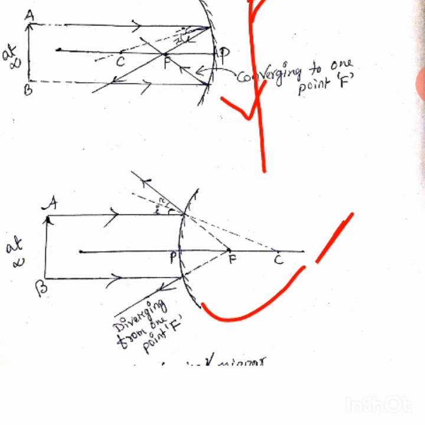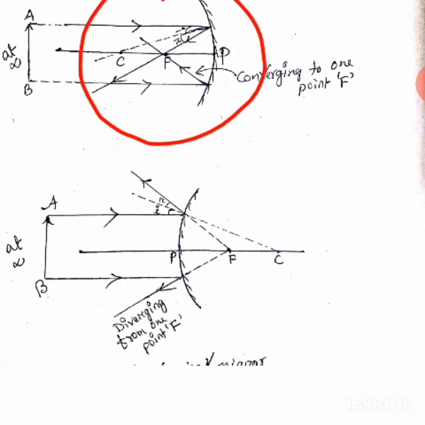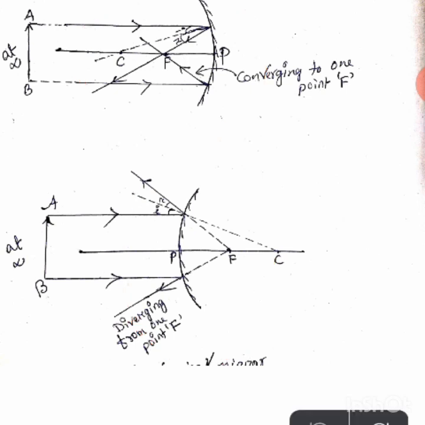Clear? So that's why, listen very carefully, a concave mirror is called a converging mirror and a convex mirror is called a diverging mirror. Why? In case of a concave mirror, the rays are converging. In case of a convex mirror, the rays are diverging from one point. You see, the rays are diverging from the point focus. So you see how to define the focus?